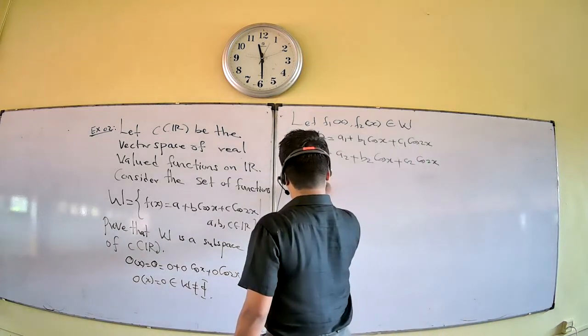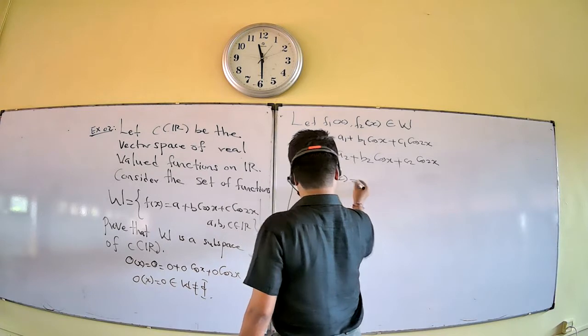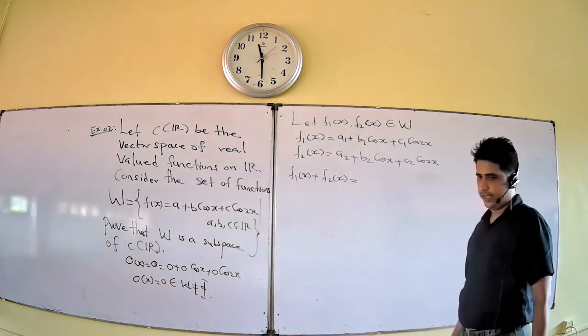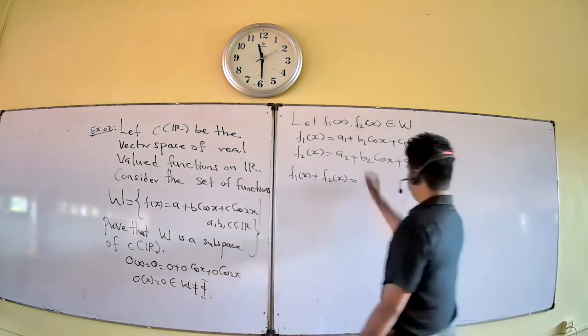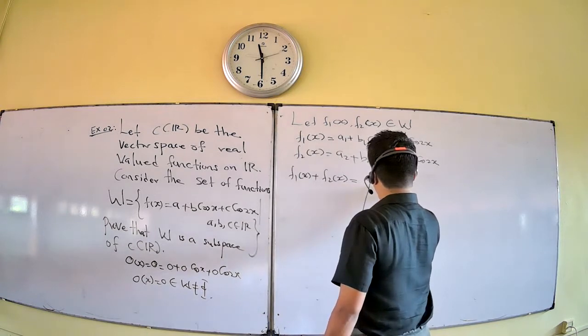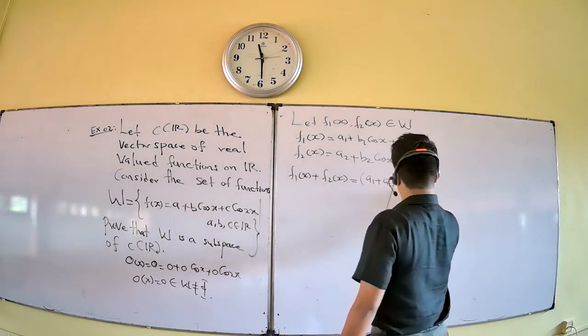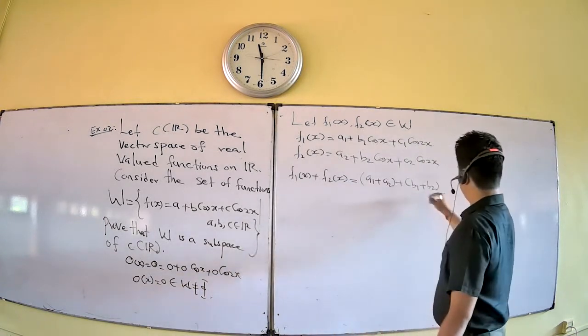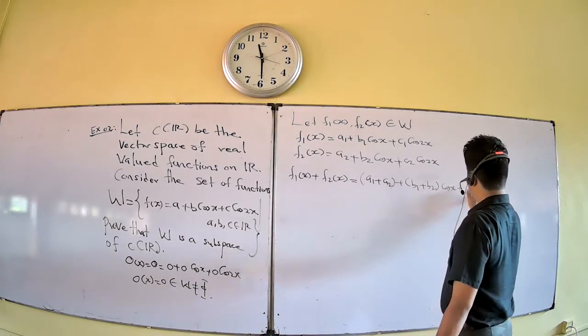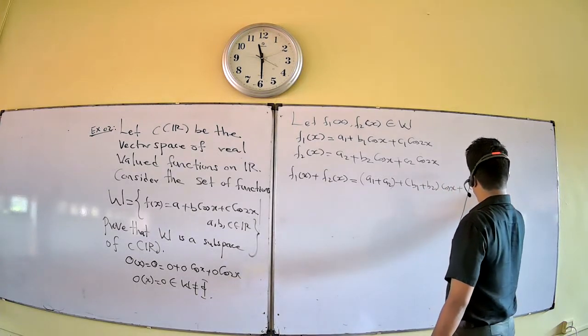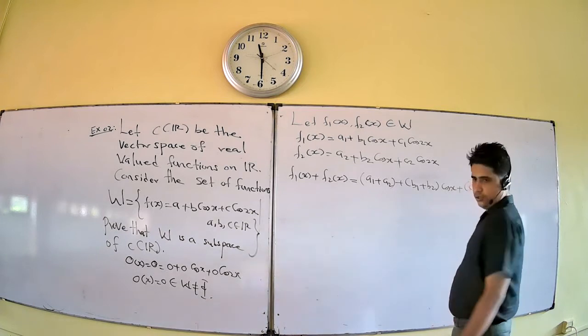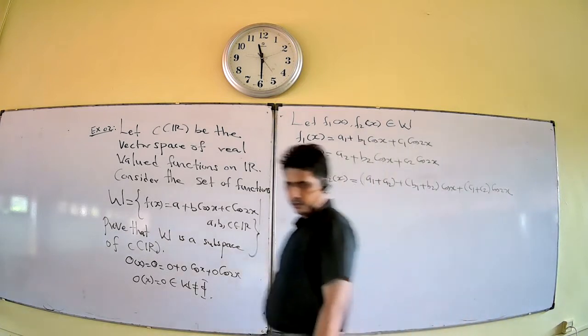So now you can do the addition, right? f1 of x plus f2 of x is a1 plus a2, plus b1 plus b2 times cos x, plus c1 plus c2 times cos 2x.